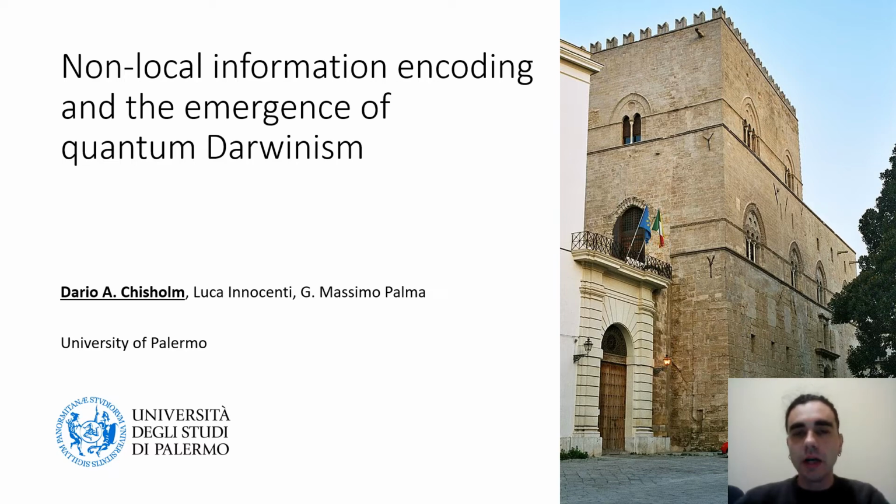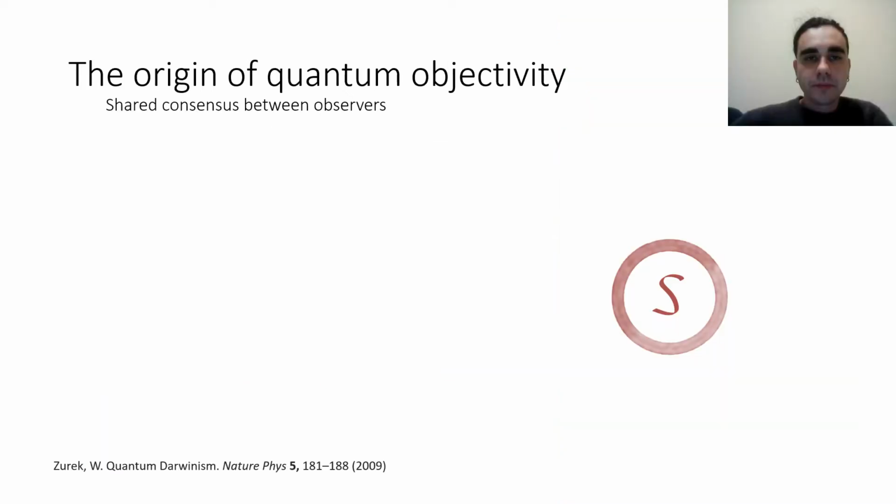quantum Darwinism. Our goal for this talk is to try to understand what the effects and the consequences are for quantum Darwinism, and thus for the emergence of objectivity, when the information about the system is encoded non-locally into the environment. The co-workers for this work are Luca Innocenti and G. Massimo Palma, and we're all working at the University of Palermo.